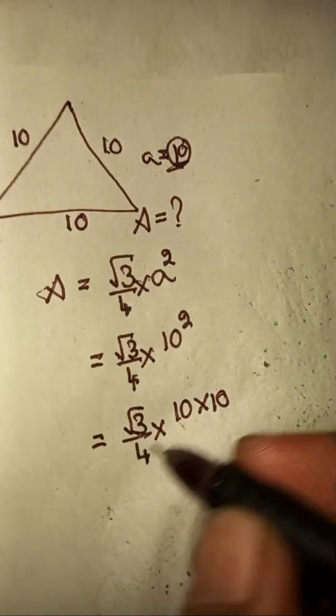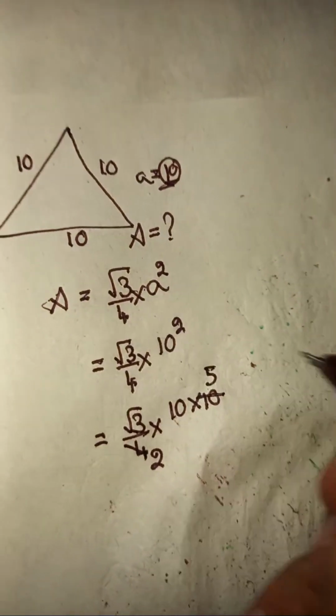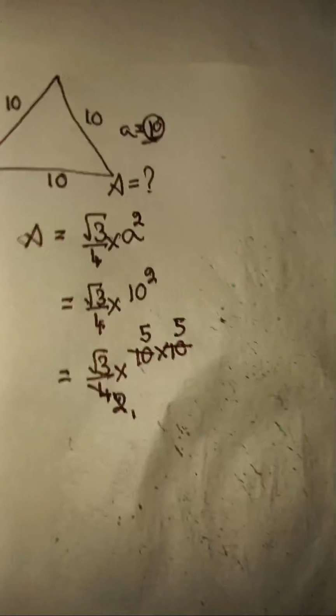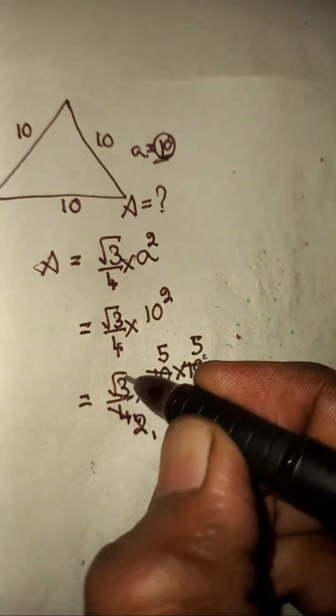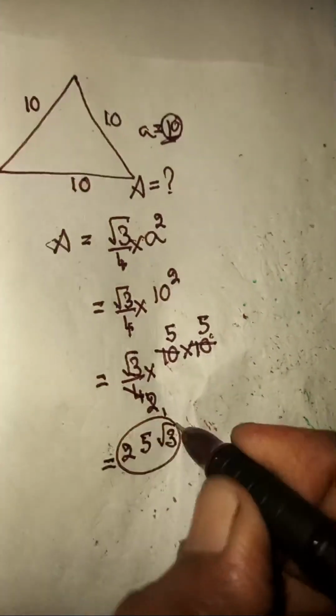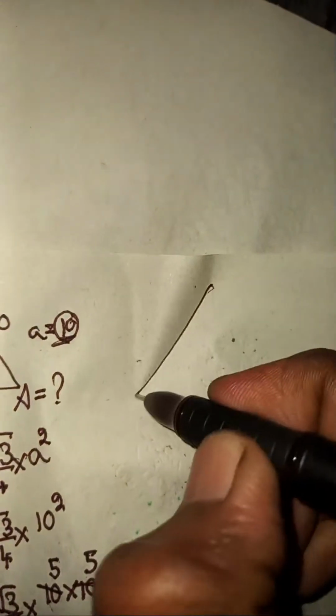Now you can divide denominator into numerator. 2 2 times, 2 5 times is 10, and 2 1 times, 2 5 times is again 10. Now we can multiply. 5 times 5 is 25. 25 times root 3 is 25 root 3. So the area is 25 root 3 square units. Let's take one more triangle.